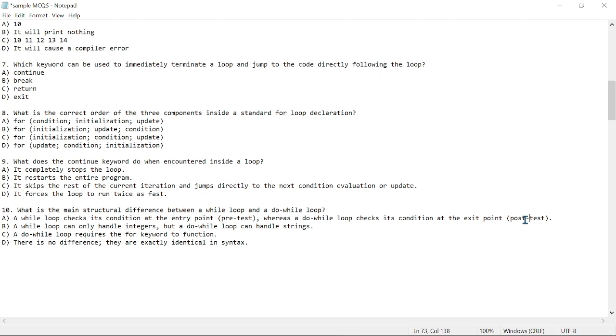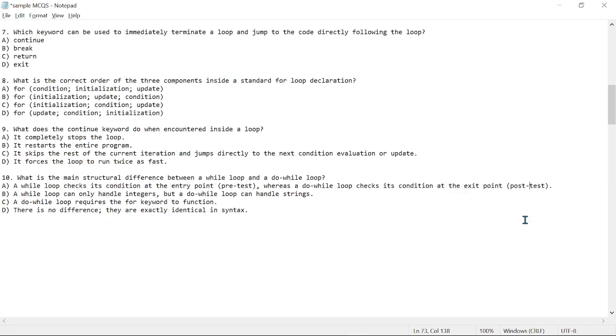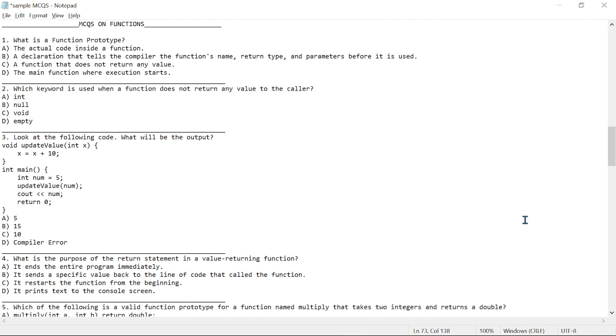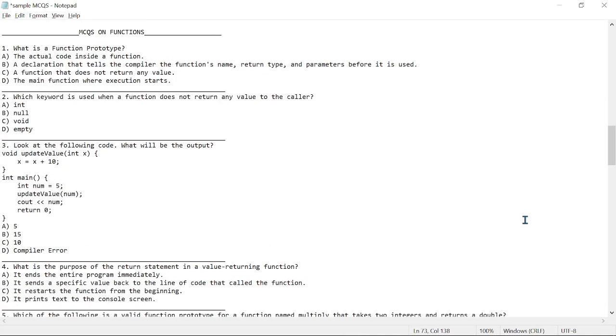Now let's dive into our functions. All right, now let's start with our functions and see what we have on functions. So our first question here is, what is a function prototype? And function prototypes are the headers we place before our main function, right?